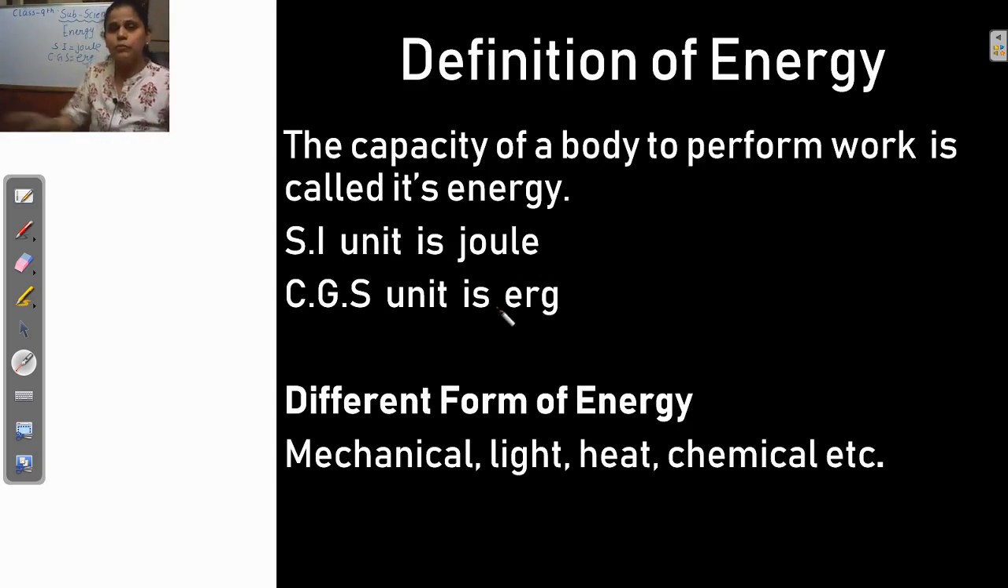Understand? Then we use different forms of energy in our daily life. That's mechanical energy, light energy, heat energy, chemical energy, etc. In this standard, we'll study mechanical energy. There are two types of mechanical energy. The first one is kinetic energy, and the second one is potential energy. So these two forms we will study in this standard. First one is the kinetic energy.